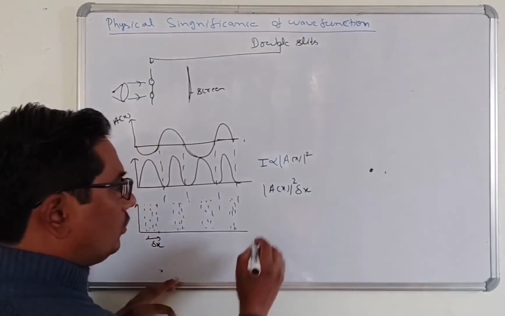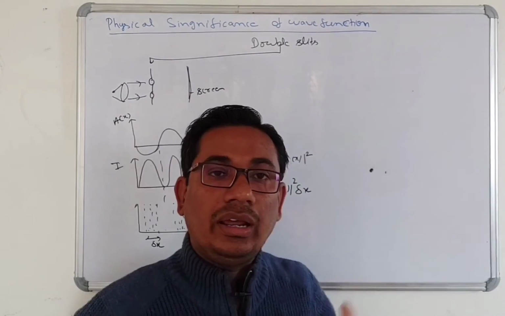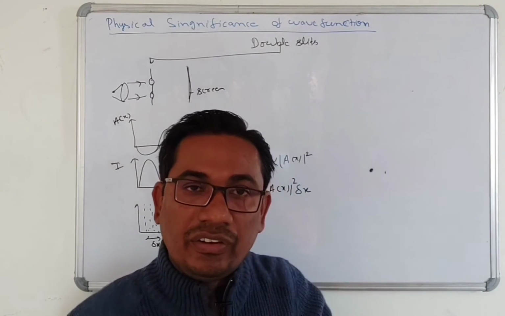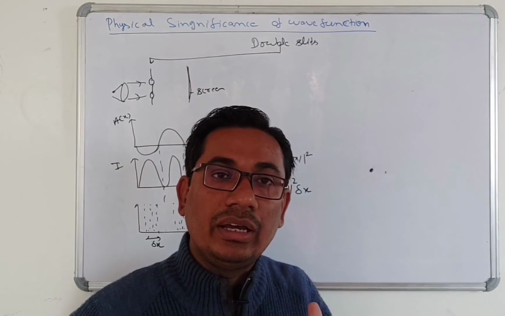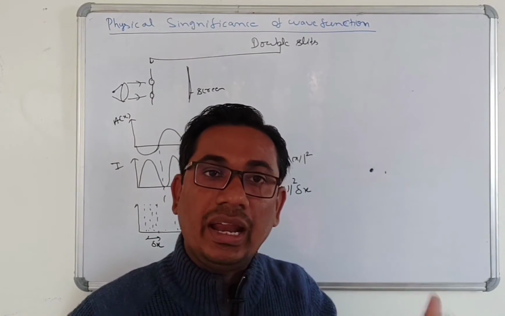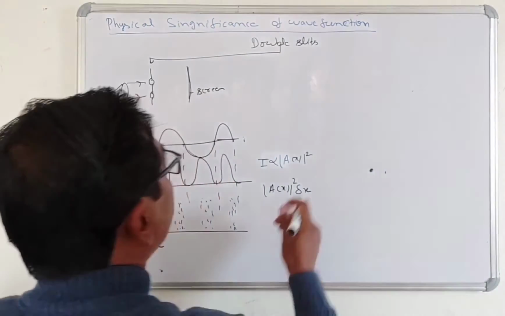All of you know this also. In this way we calculate the probability of the photon, in the wave model, as the interference pattern in terms of wave intensity.